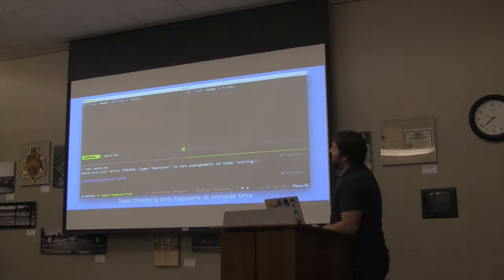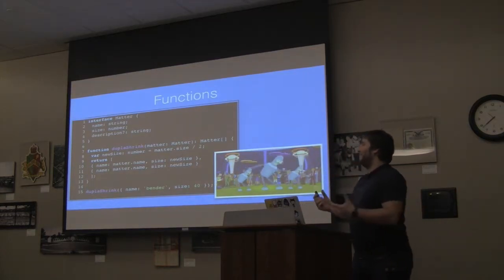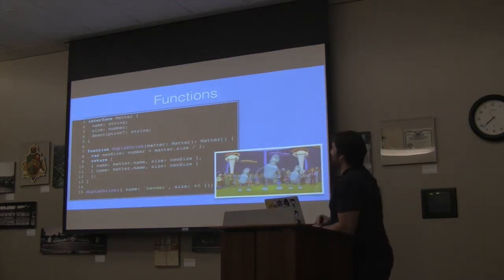So that's types in TypeScript. We can also do functions. We can update functions, use different types.